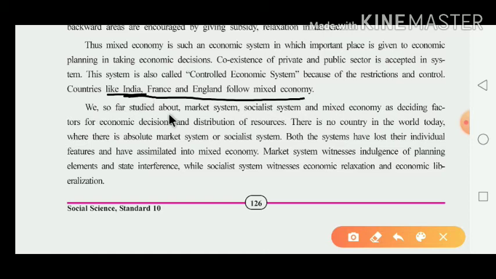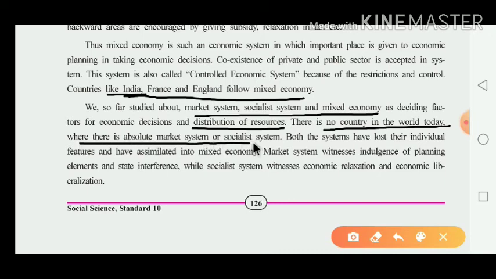We have so far studied the market system, socialist system and mixed economy as deciding factors of economic decision and distribution of resources. There is no country in the world today where there is an absolute market system or socialist system.